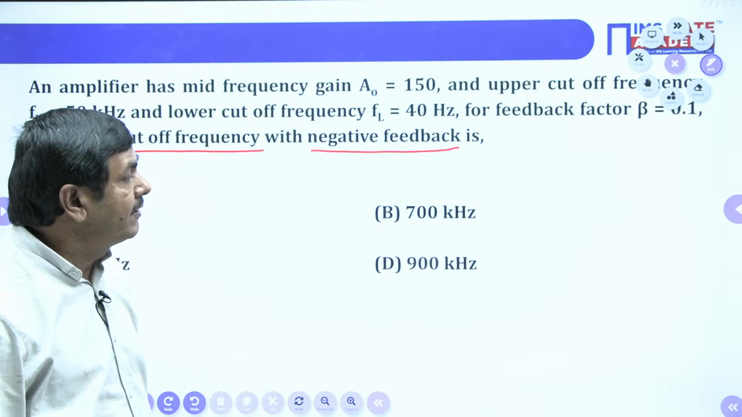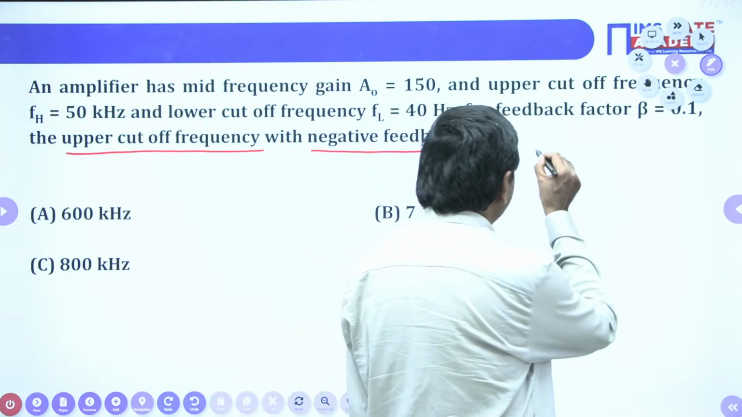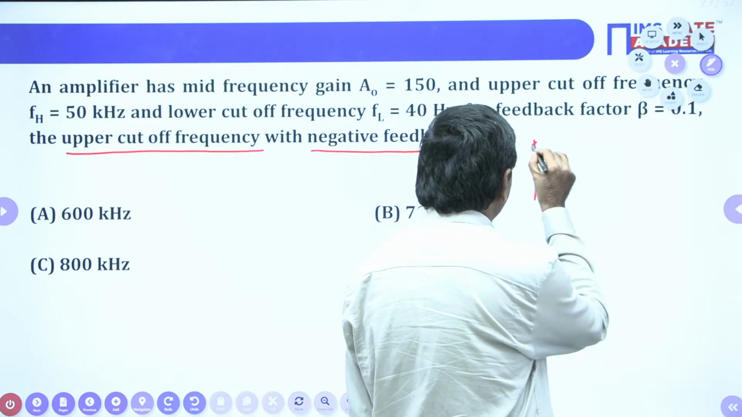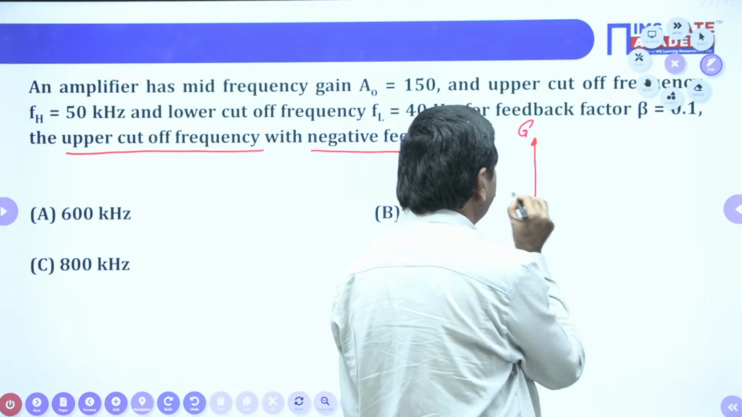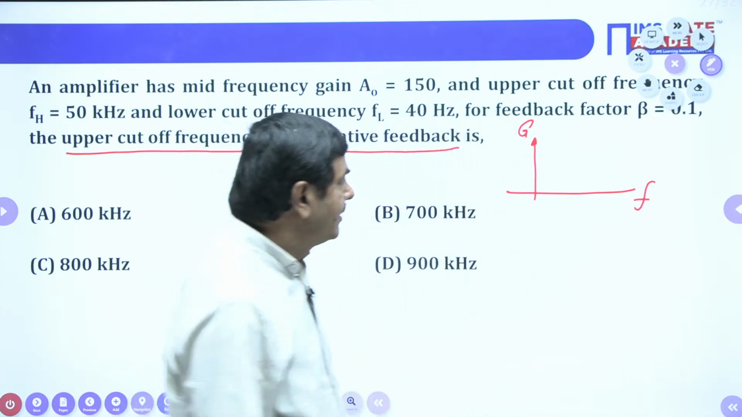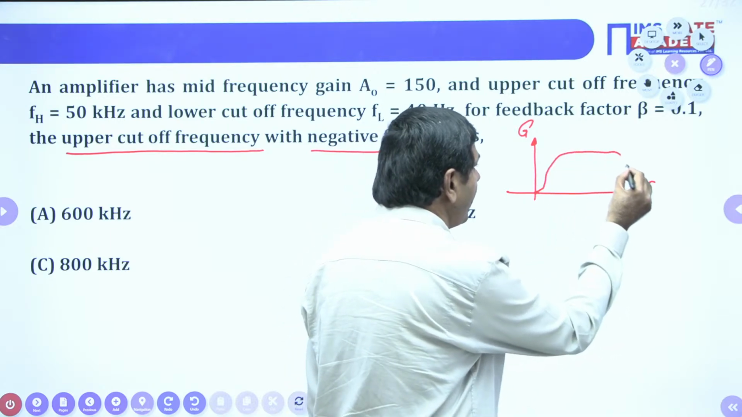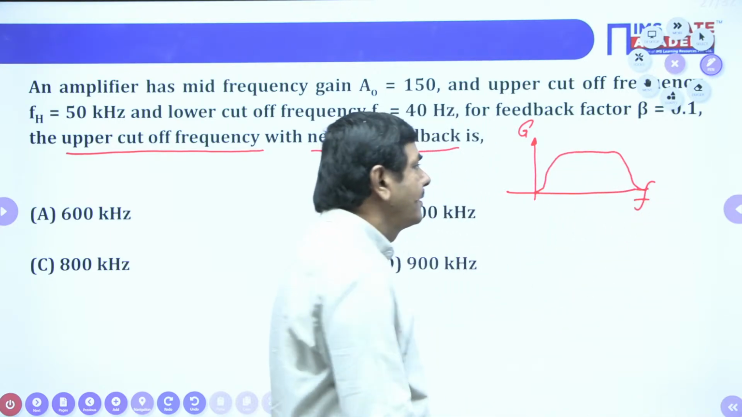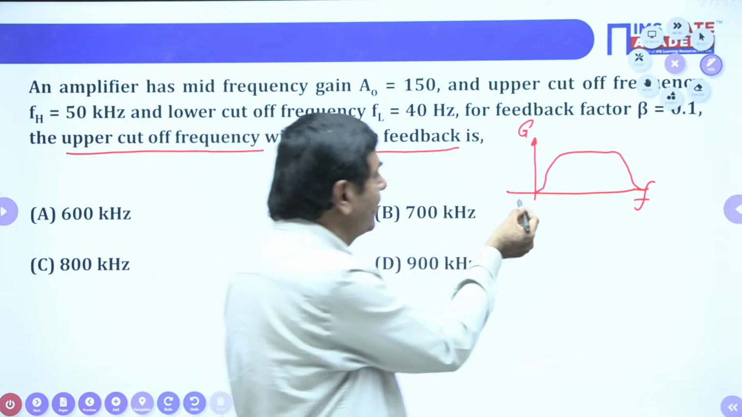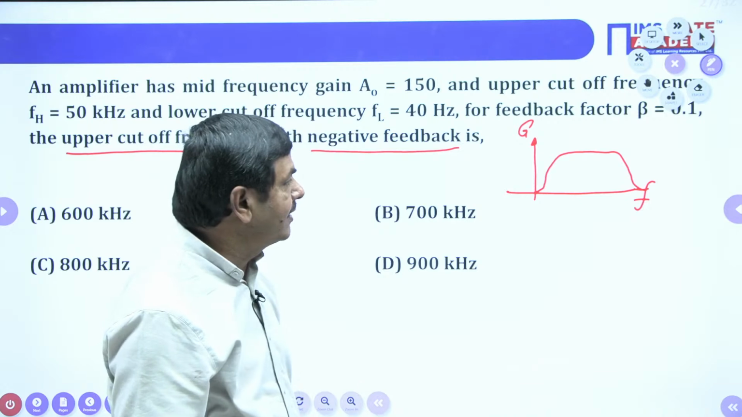How we can find? I think you know very well. Whenever you have taken the gain versus frequency diagram, whenever you have drawn, it comes mostly in this way. It goes like this only. The gain is going to increase initially, then after it decreases only. That is the gain without feedback only.